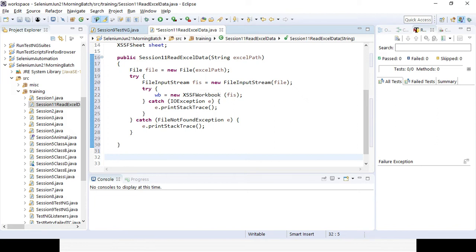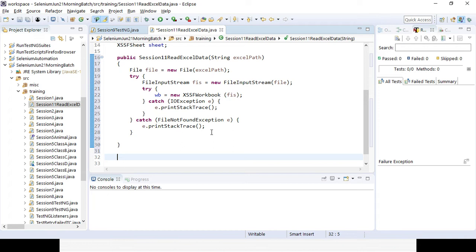One is to get the data. So how will we get the data? You have already gone to the workbook. Now that you have the path of the file and you have gone to the workbook, you need to go to the sheet name or tab name, Sheet1, Sheet2, Sheet3, you can also change the name. Then you need to go to the row, and then you need to go to the column. So that's why I can create a method for reading the data.